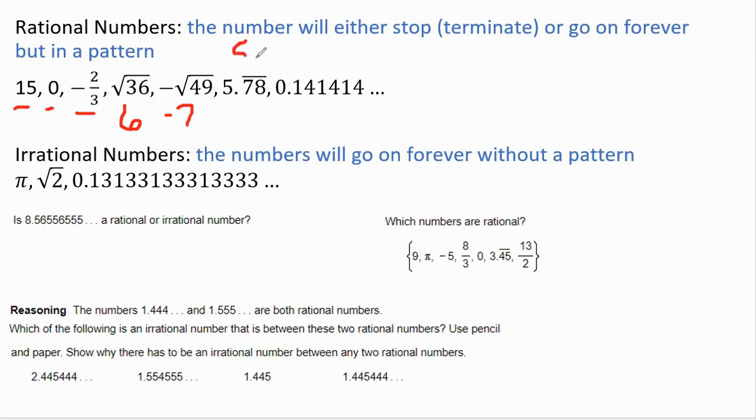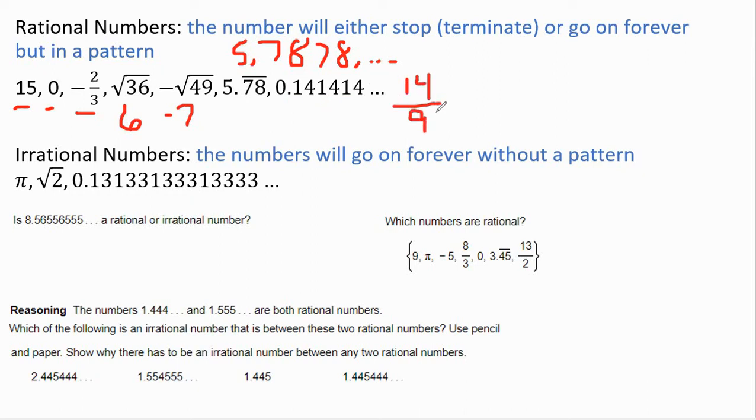So this is really 5.78787878, and it goes on forever. All of these rational numbers can be turned into a fraction. The last one here, 0.14 repeating, is also rational because it's the same number repeating over and over again. Specifically, this would be turned into 14/99.